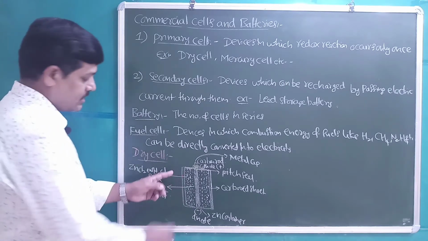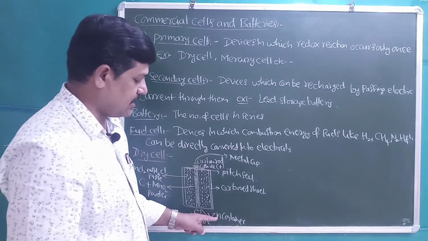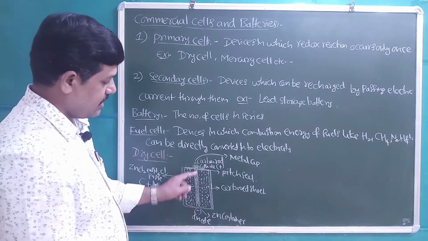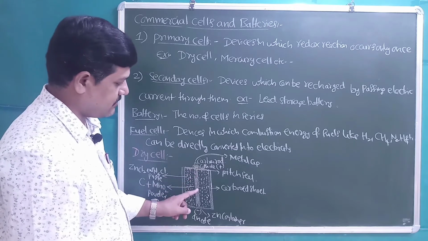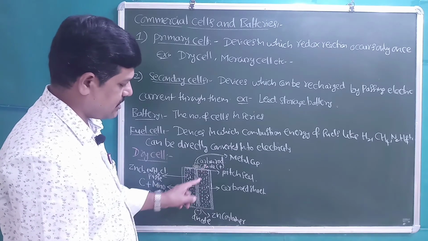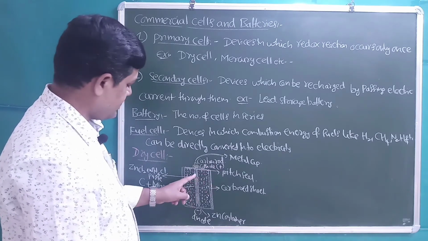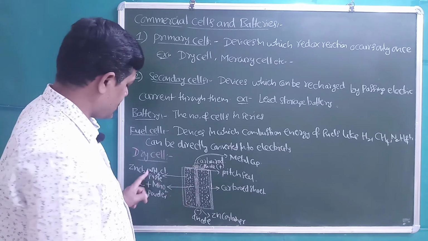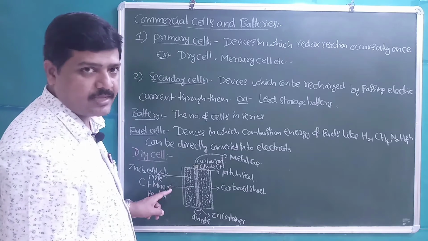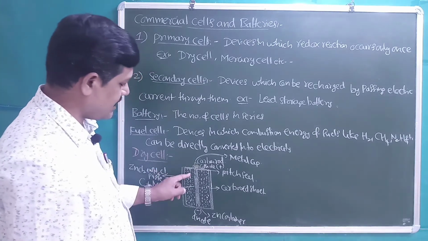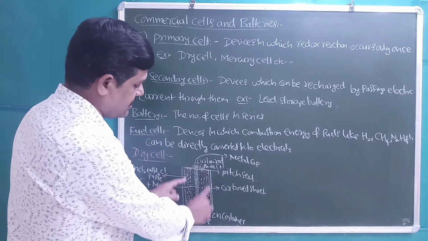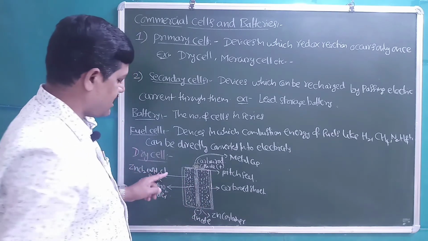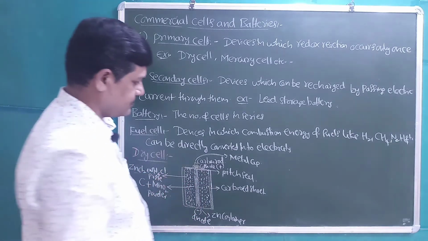Students, here in the dry cell, the zinc container acts like an anode with negative charge, and the carbon rod acts like a cathode with positive charge.